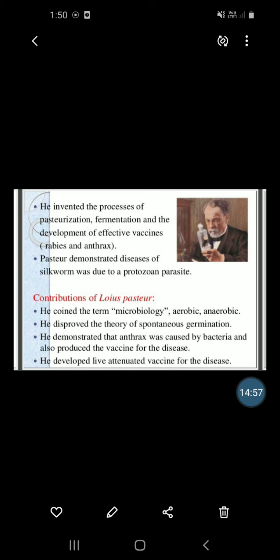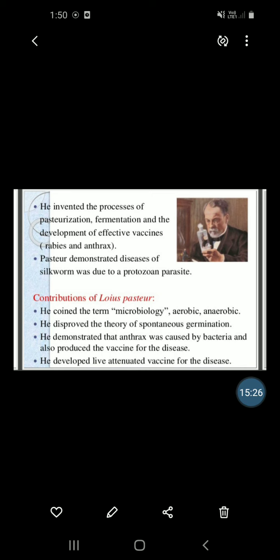Fermentation is not possible without microbes. And also the development of effective vaccines, for example rabies and anthrax. Louis Pasteur also demonstrated that the disease of silkworm was due to protozoan parasites.